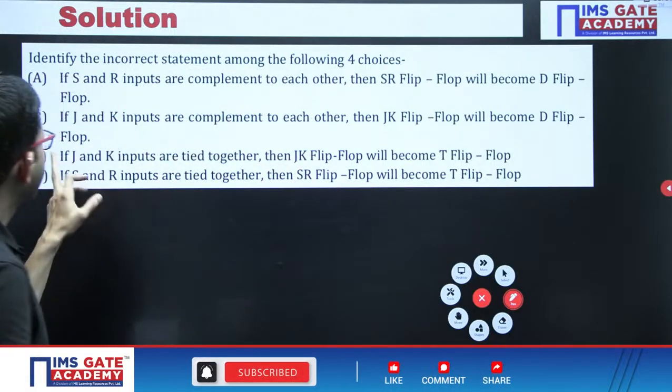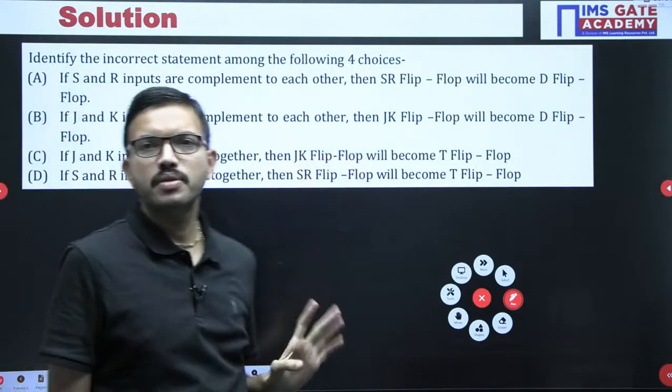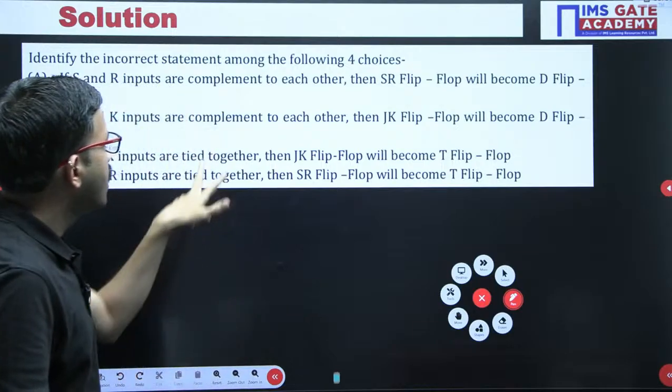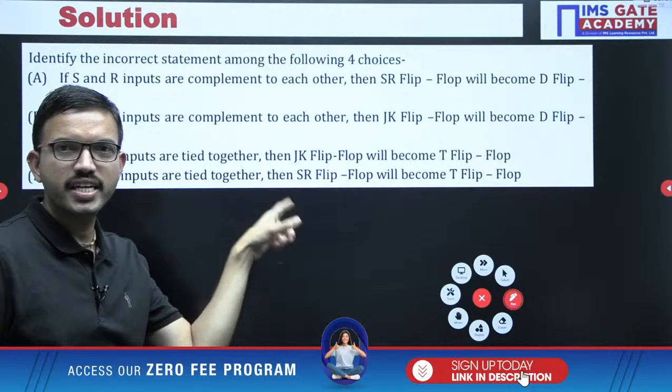Now coming to the T flip-flop, you are familiar: if the JK inputs are tied together, then the JK flip-flop becomes a T flip-flop. That is satisfied here, but it won't be satisfied for the SR flip-flop. Why?